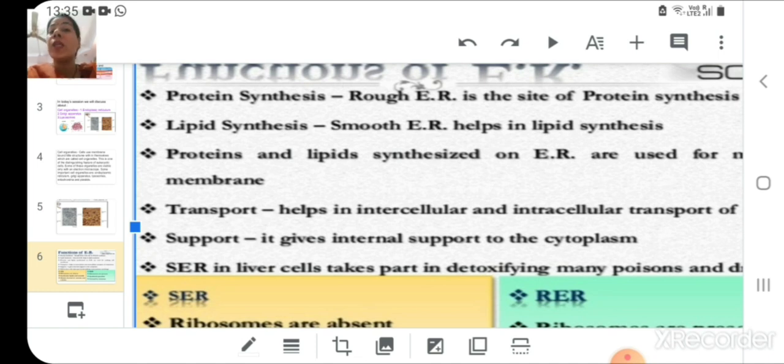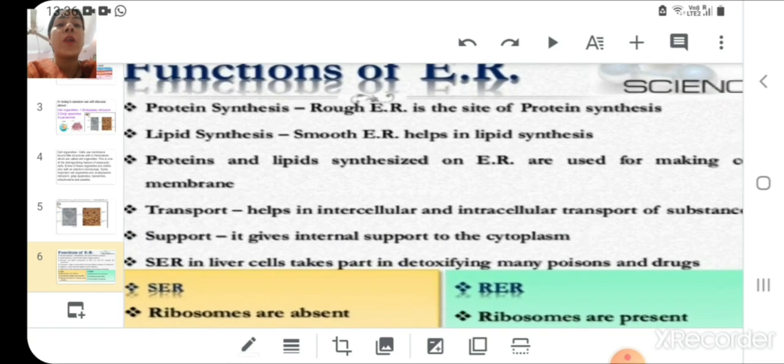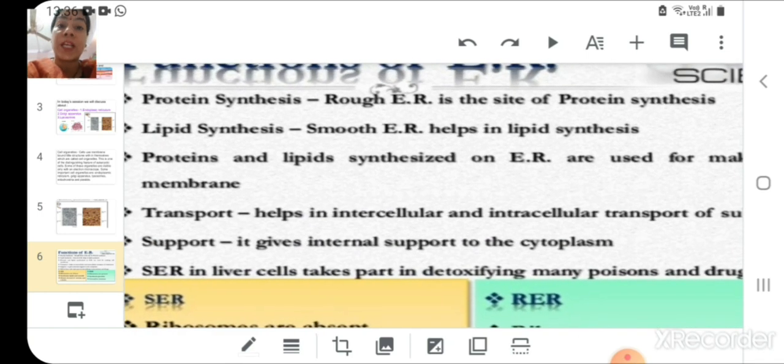Similarly, lipids are formed by smooth endoplasmic reticulum. So smooth endoplasmic reticulum performs the function of synthesis of lipids. Proteins and lipids synthesized by endoplasmic reticulum are used for making the cell membrane or plasma membrane. As I told you earlier, plasma membrane is made up of lipids and protein.